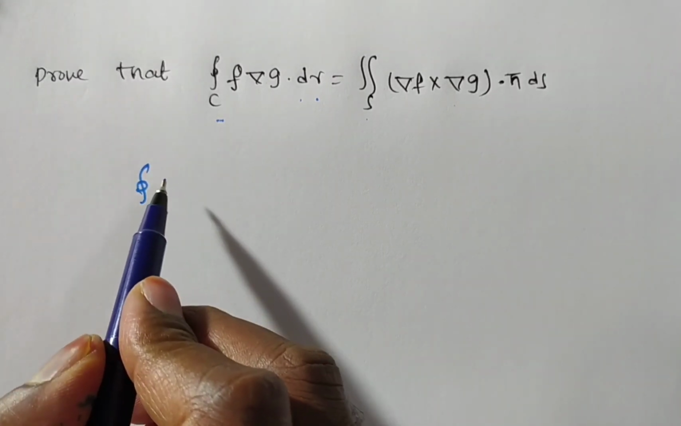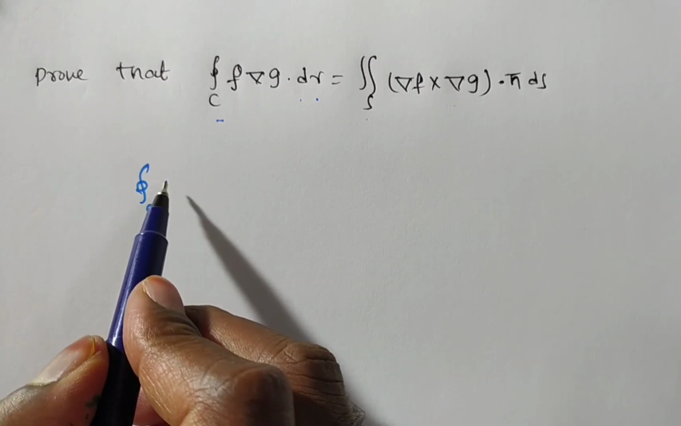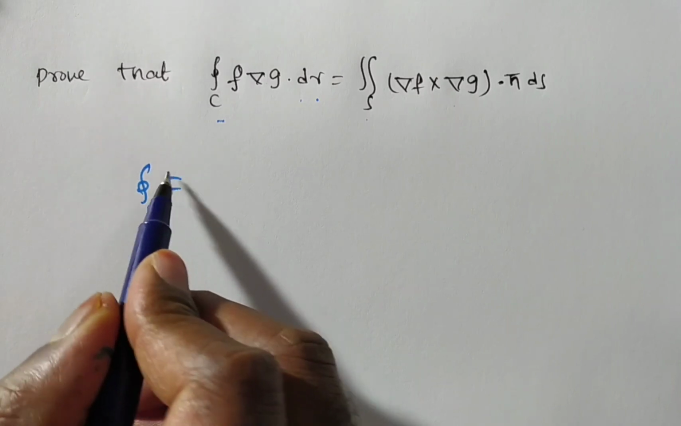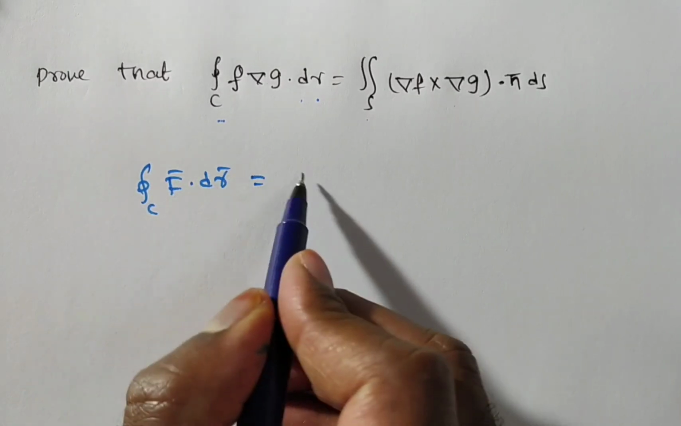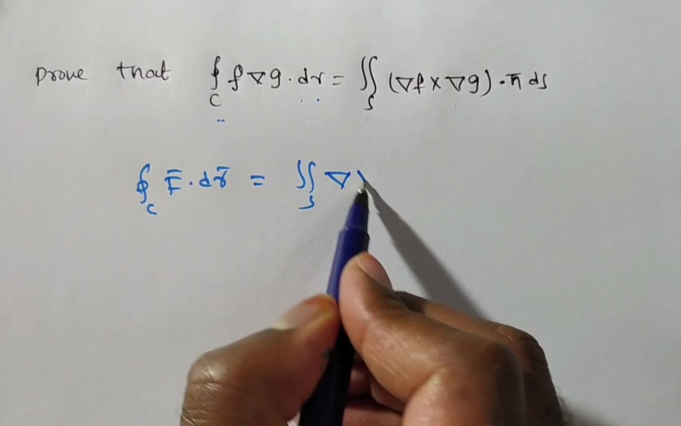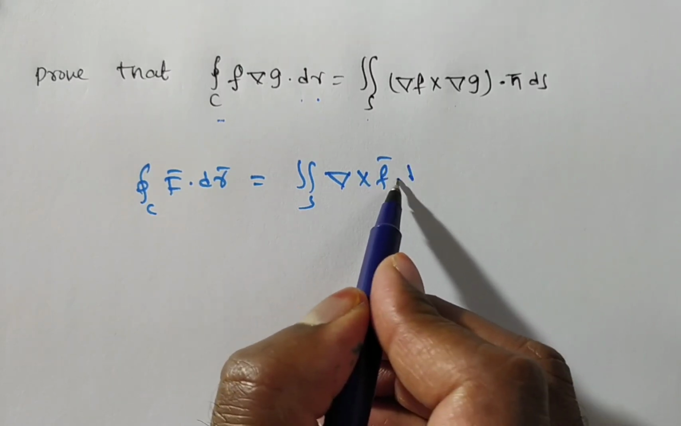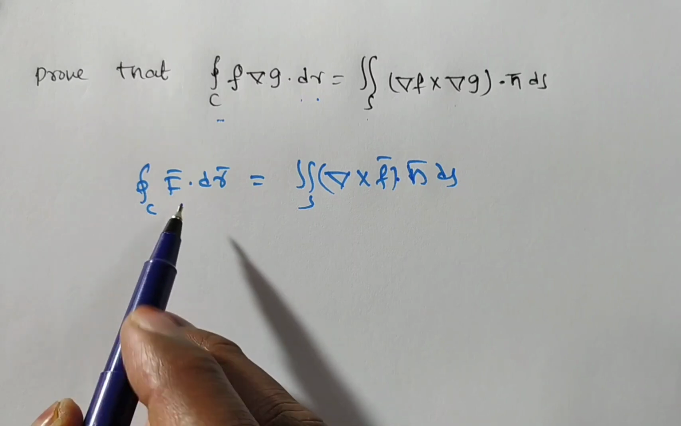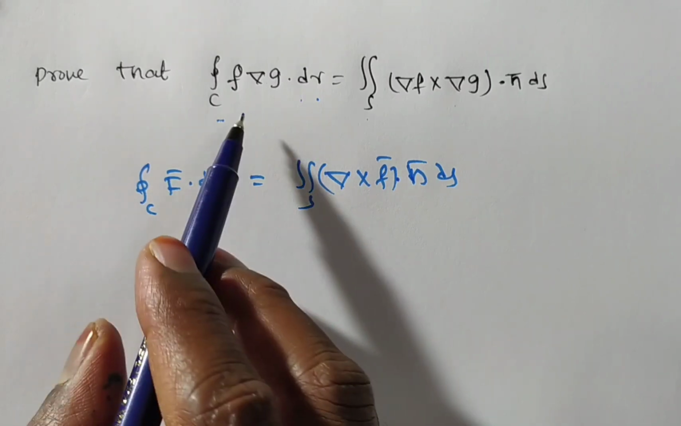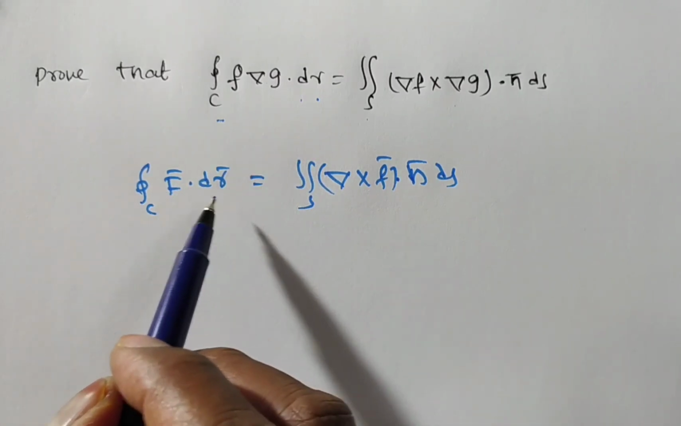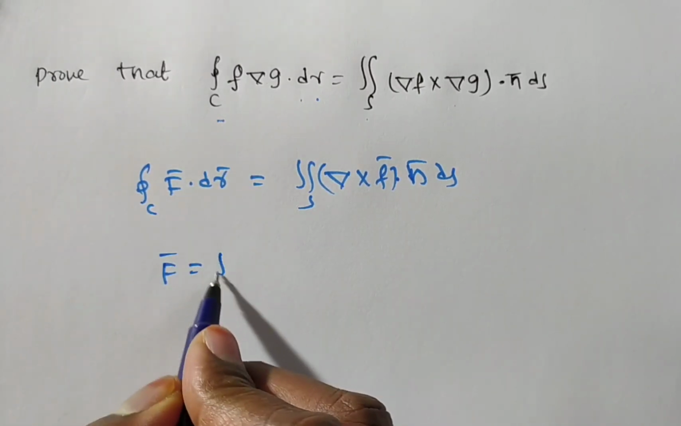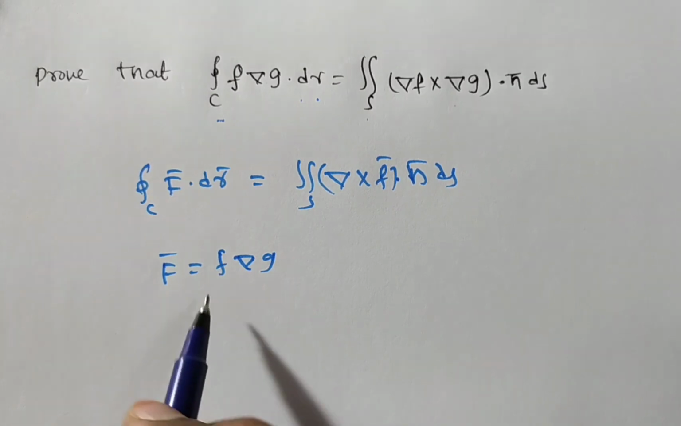If S is an open surface bounded by the closed curve C, then the integral over C of f bar dot dr bar is equal to the double integral over S of del cross f bar dot n bar dS. Now, by observation of the given problem, dr is here, so f bar is equal to f del g. So we apply the Stokes theorem.